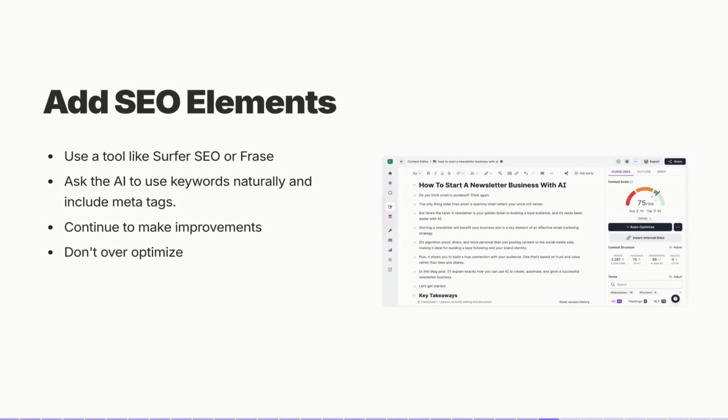You can easily use tools like Surfer SEO, Phrase, NeuronWriter, Content Raptor. I mean, there's so many of these SEO tools, but essentially it's going to be an easy way to help us add in more natural language processing, keywords that are related to the topic, the exact word count, images, and all of those SEO on-page elements. So from there, once you use a tool like this, you can continue to make improvements.